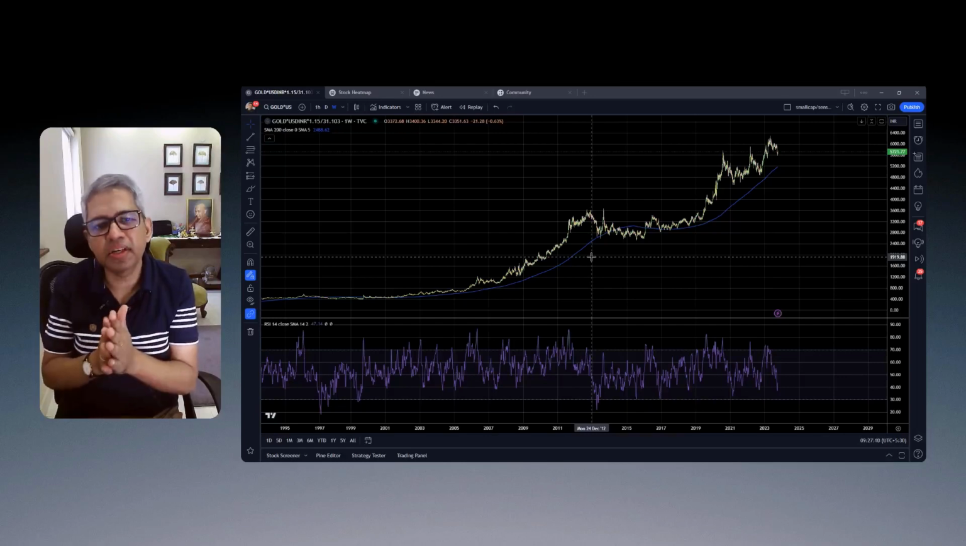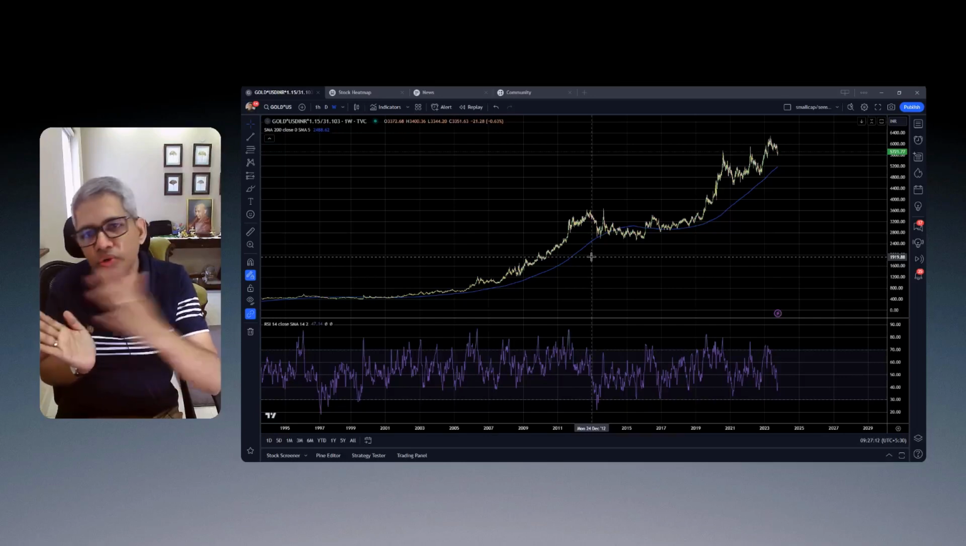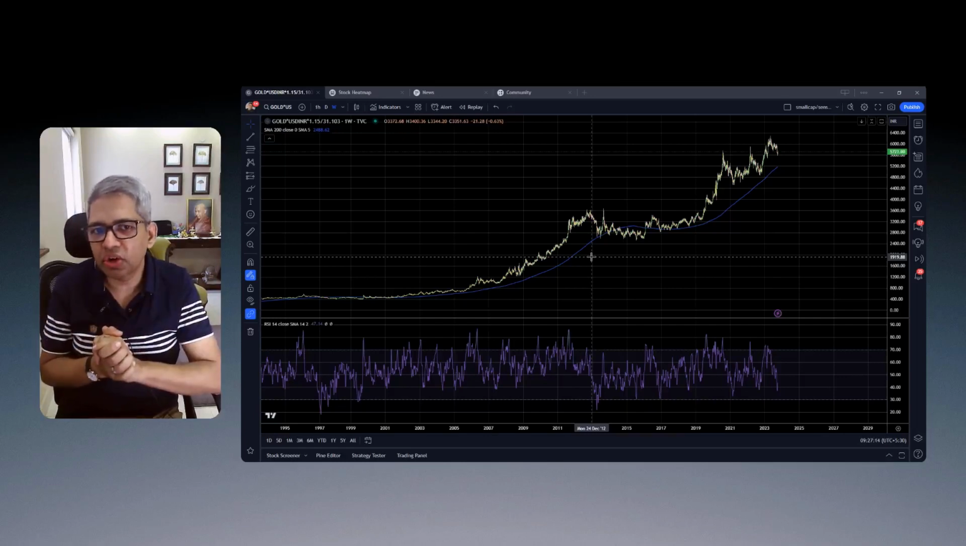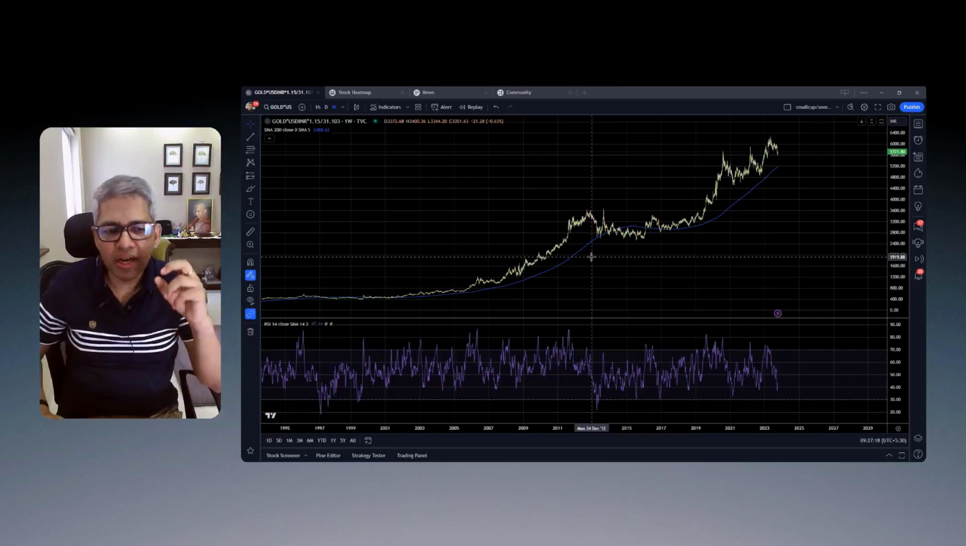So from that perspective, when I know that I'm not going to get out of this position for a very long period of time, it may be better that whenever I bring in new money, I bring it in at those points where I think the probability is much higher.